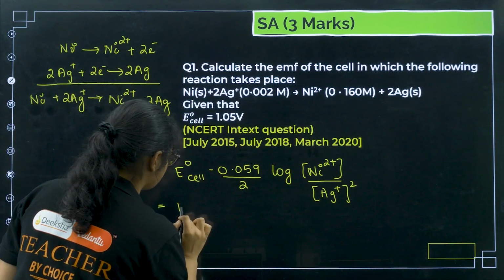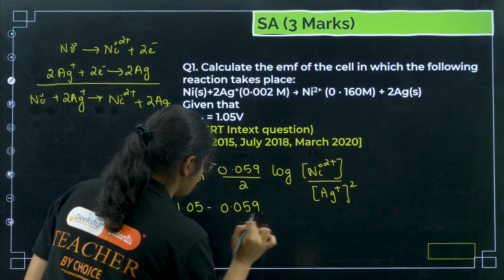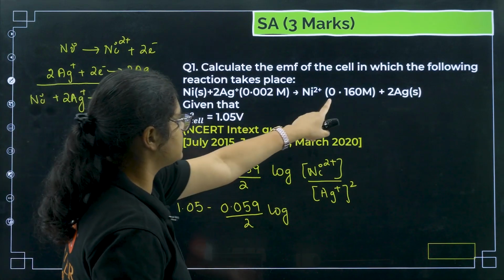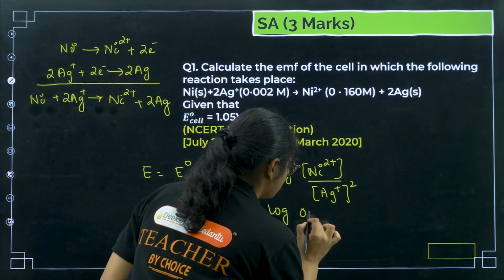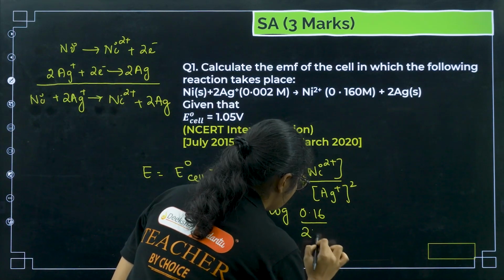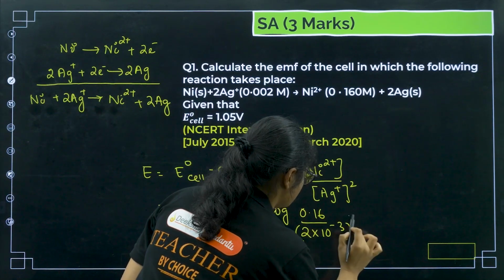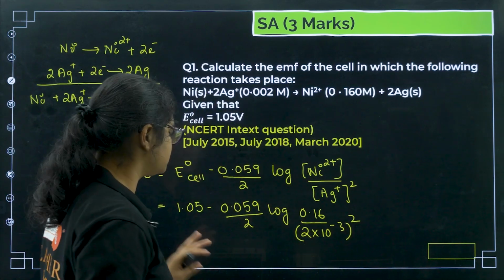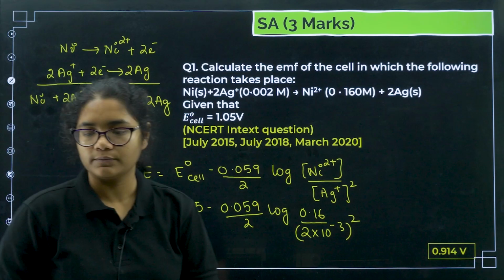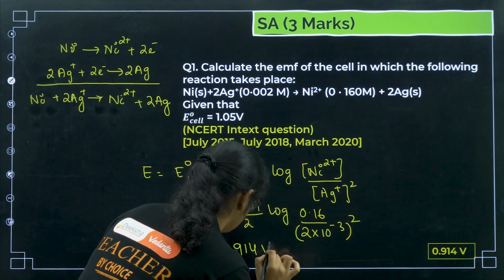E naught of the cell is 1.05 minus 0.059 by 2 log of, what is the Ni2+ concentration? 0.16, and what is the Ag+ concentration? 2 into 10 to the power of minus 3, squared. If I solve this value, you will be getting around 0.914 volt. Please check this answer.